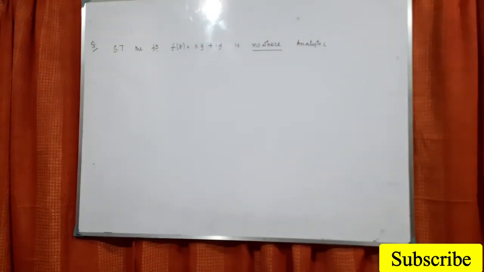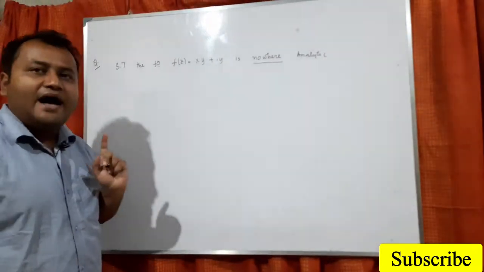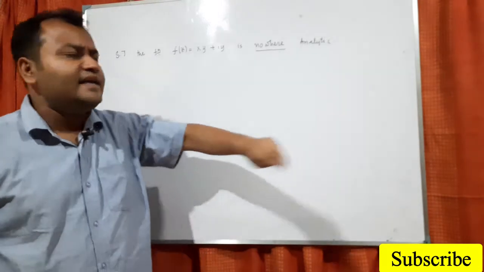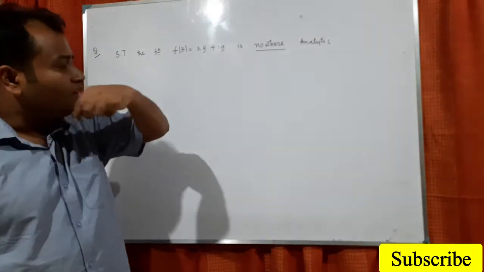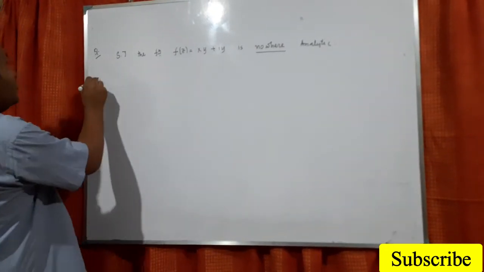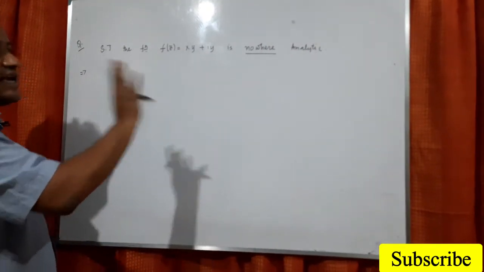Now look into the question. We have to show that this function is not analytic anywhere. That is, the derivative will not exist in any open set. Okay. So don't be afraid of this one. The basic idea is that you have to use the CR equation.